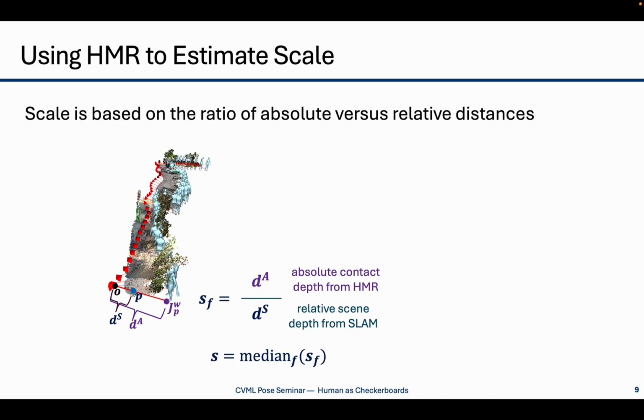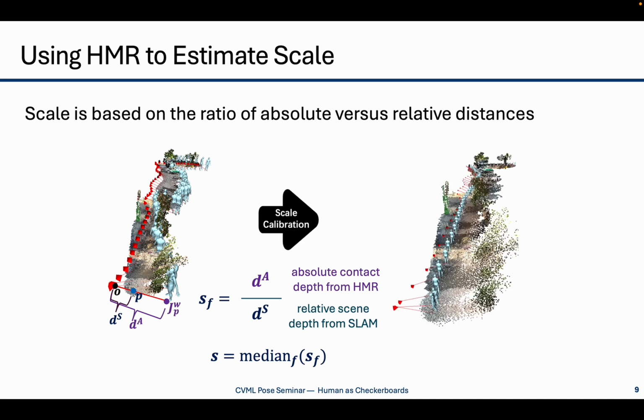Then we compute a simple ratio, SF. That gives us the frame-level scale factor. To make it robust, we take the median of all these frame-wise scale factors across the video sequence. That's our final scale S. Then we can correctly scale the SLAM output to fit the human depth.